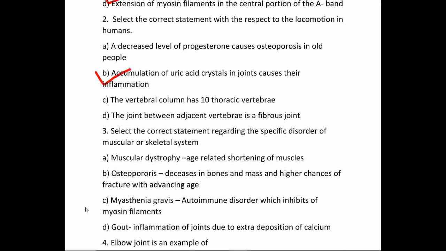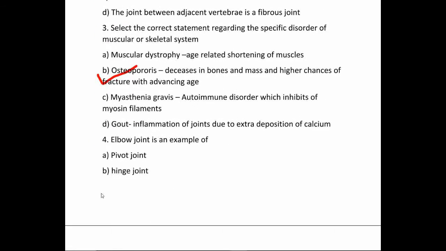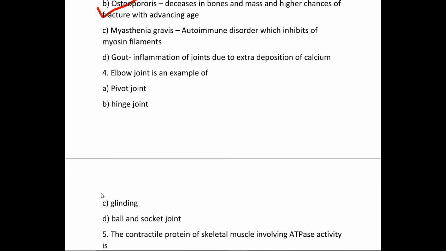Option D, gout, inflammation of joints due to extra deposition of calcium. So our correct option is option B, osteoporosis, decrease in bone mass and higher chances of fracture with advancing age.